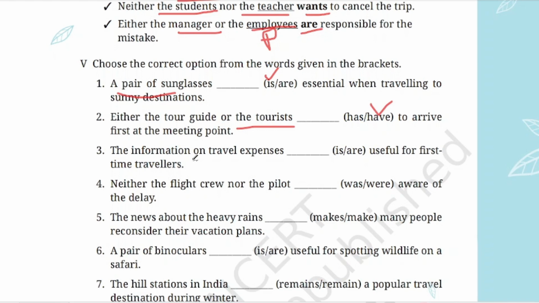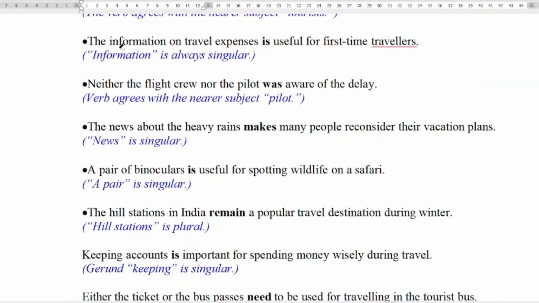The information on travel expenses is. Information is always singular, so we are using is. Neither the flight crew nor the pilot.